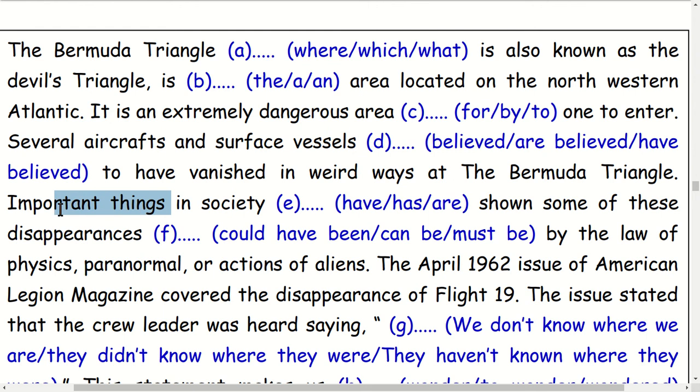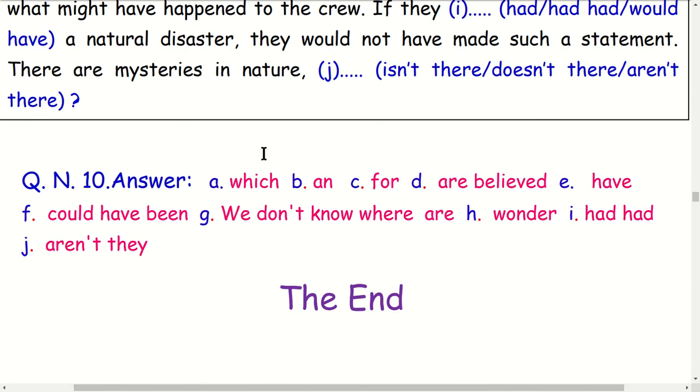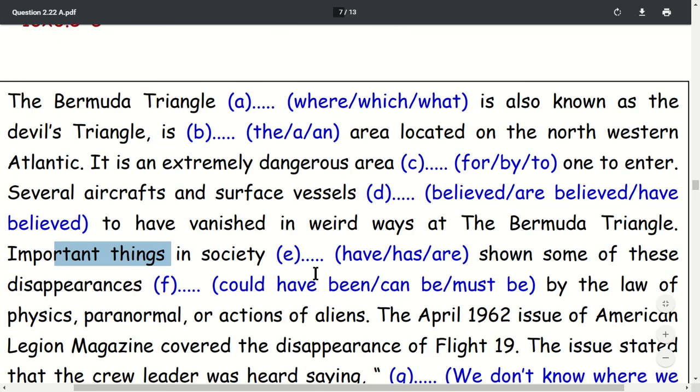This is plural, things, so number E is 'have'.